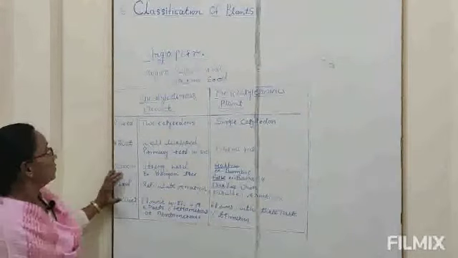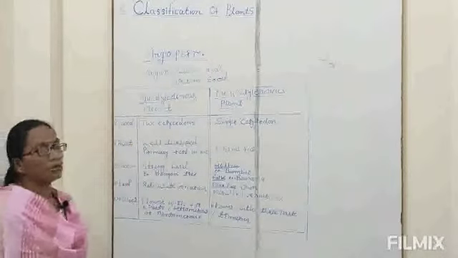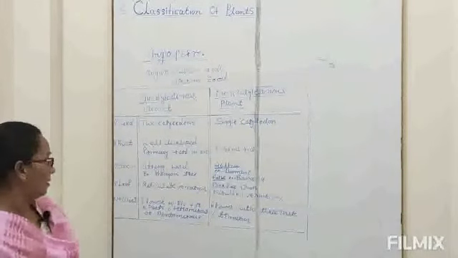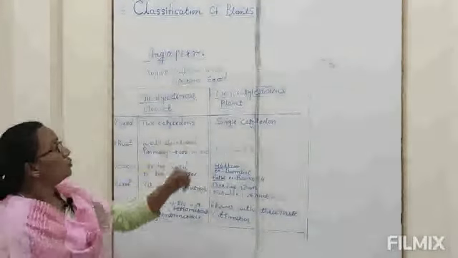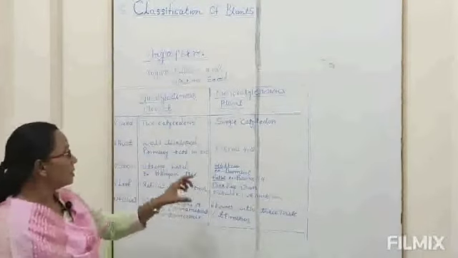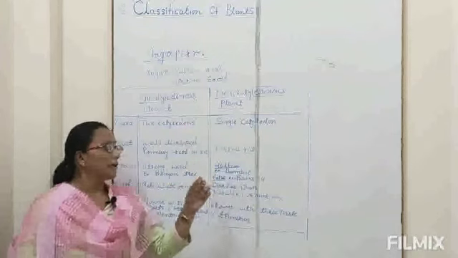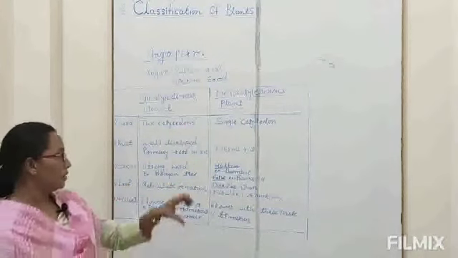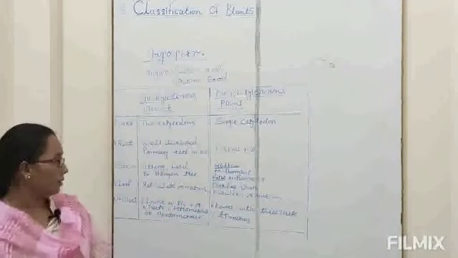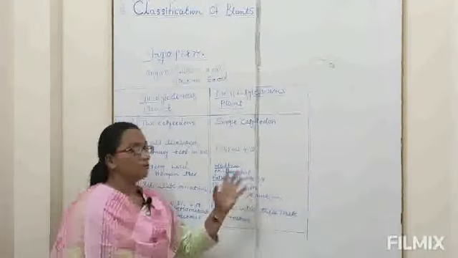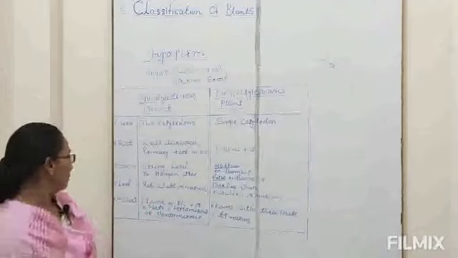What about the stem? In dicotyledonous plants, the stem is strong and hard, for example banyan tree. And in monocotyledonous plants, the stem is hollow, for example bamboo. In bamboo, the stem is hollow. False stem, for example banana. And disc-like, for example onion.